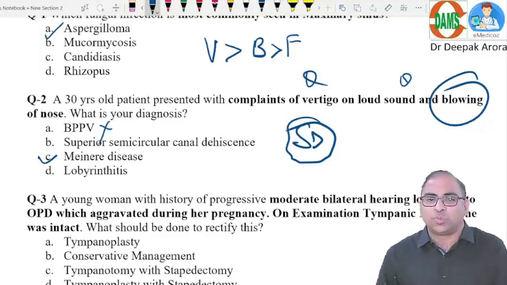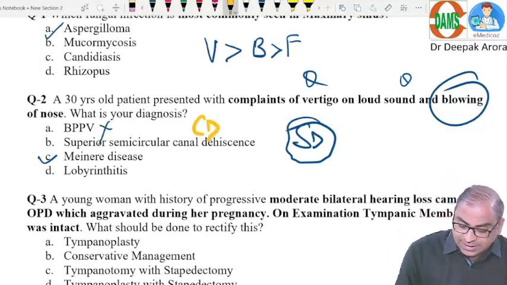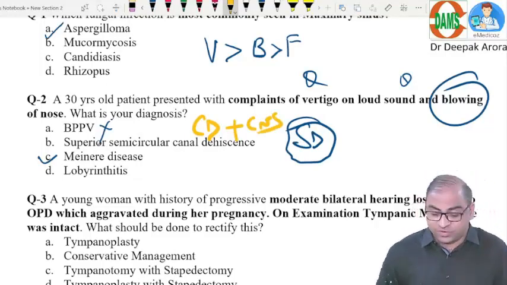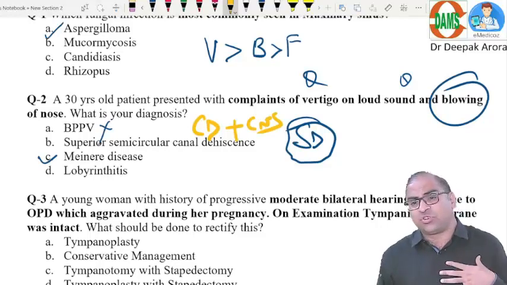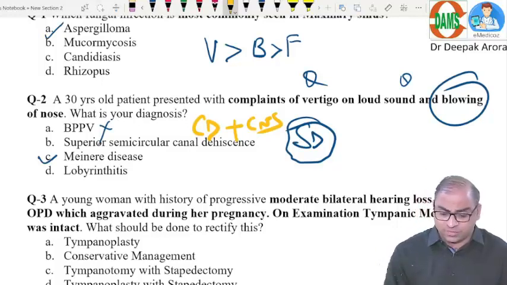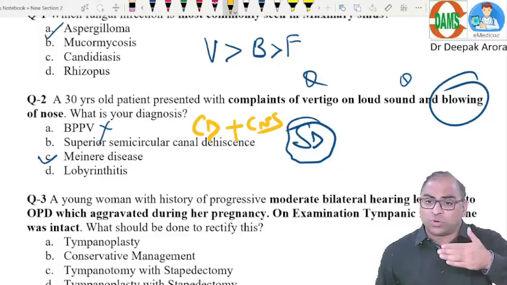Option B, superior semicircular canal dehiscence. Very important topic for the upcoming examination. Which canal is involved? Obviously the word itself is telling you, the superior canal. What will be the keyword? The keyword will be conductive deafness with CNS manifestation. Labyrinthitis, inner ear inflammation: the patient will have some history of upper respiratory tract infection, followed by some vestibular symptoms. That will be the D option. So I am just showing you a way to rule out the other choices.